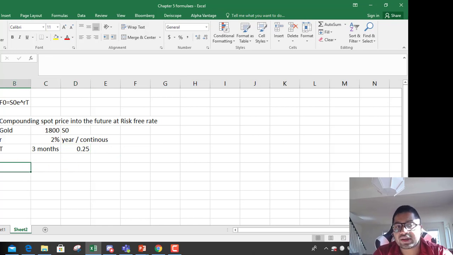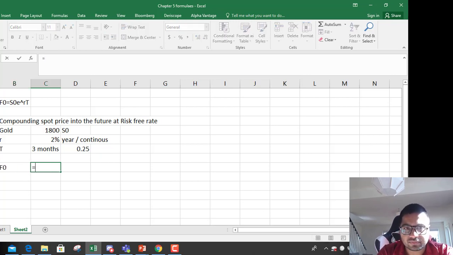So how would you calculate the future price or forward price? F0 equals the spot price 1800 multiplied by e to the power 2%, that is the continuous interest rate, times 0.25, because the time frame is 3 months, not the whole year.